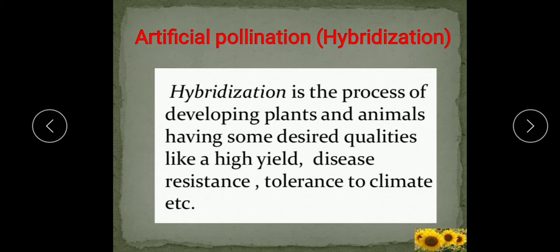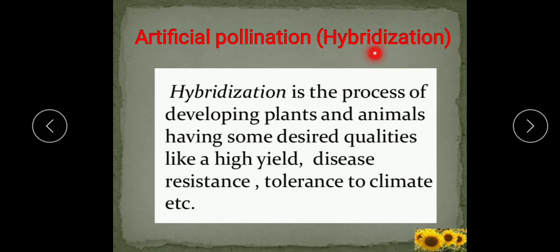one variety may be the high yielding variety, which means a higher grain producing variety, and the other variety may be disease resistant, meaning free from diseases, or capable of fighting against diseases. So, a disease resistant variety. After selection of these varieties, cross breeding is done by artificial pollination, that is, pollination by man, to get a variety of plant which has both the desired characteristics from the parent varieties, and this is known as hybridization.